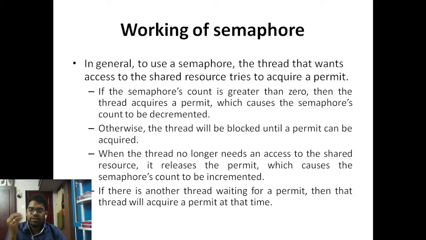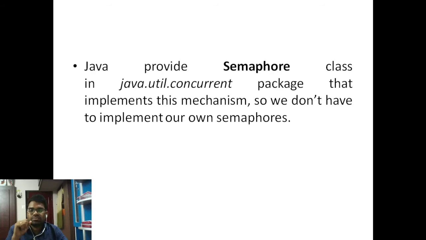So if some threads are waiting to get the permit, they can access only after the acquisition of that permit. Without that permit, any thread cannot access the class or its data.